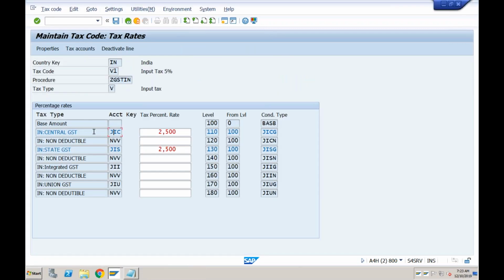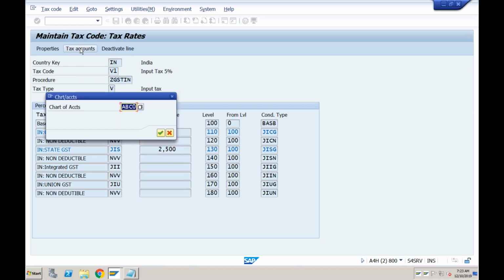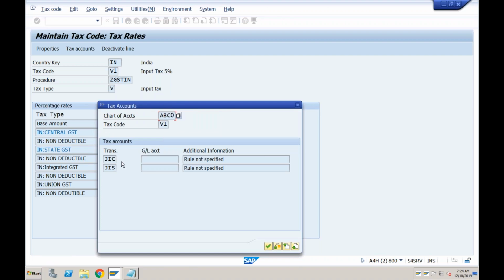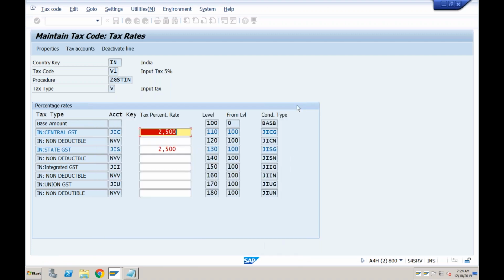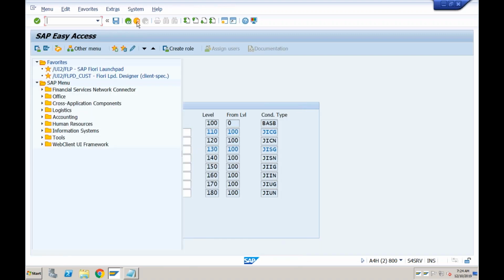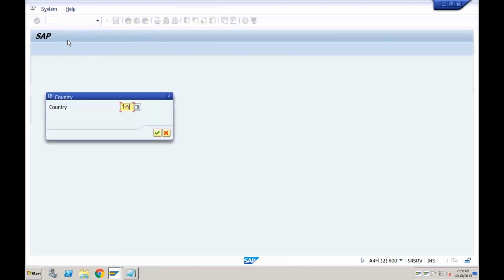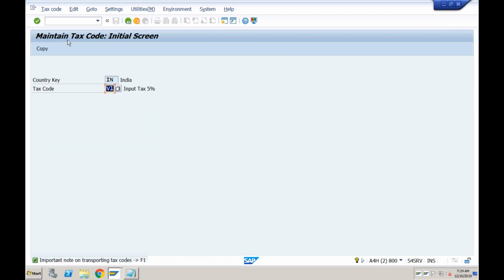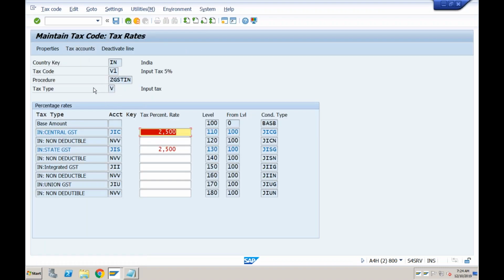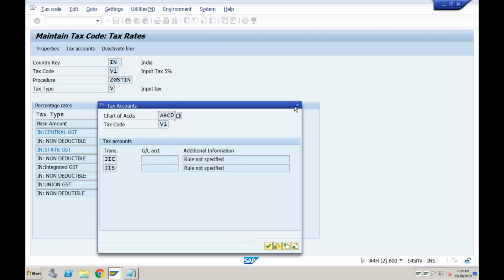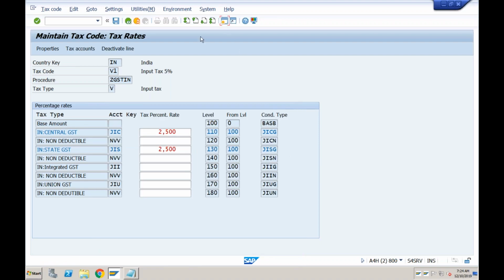So here itself, you can see, just select this line and there is an option to assign the tax code. Let's go to the tax accounts for chart of account ABC0. For JIC, we need to do this. Just double click. I think it is in display mode. Let's try one more time. Otherwise, I'll show you another option of doing this. So country IN, enter, tax accounts ABC0.